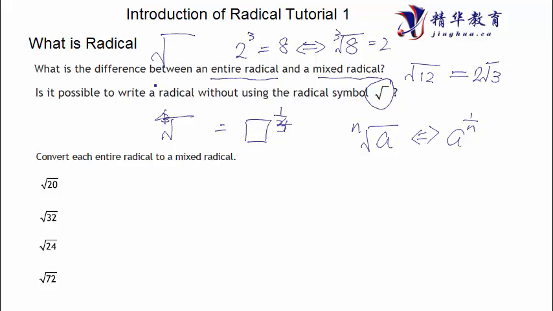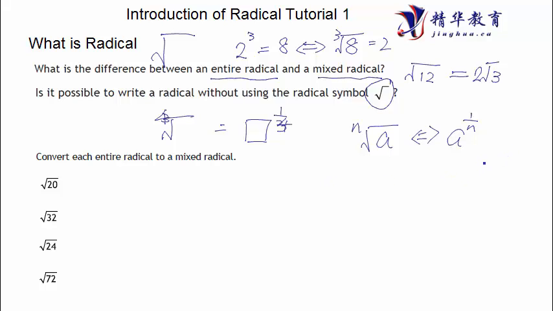Okay, so let's see how we convert an entire radical into a mixed radical. Think of a radical like a school. In order to graduate from school, you need to meet a certain requirement. I will show you who can graduate from school.